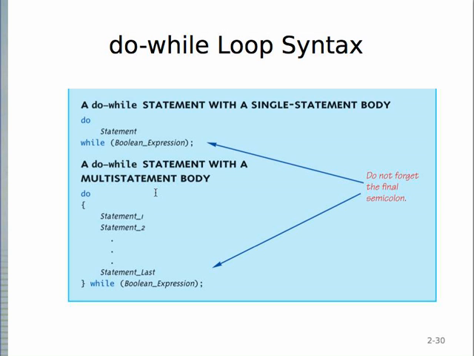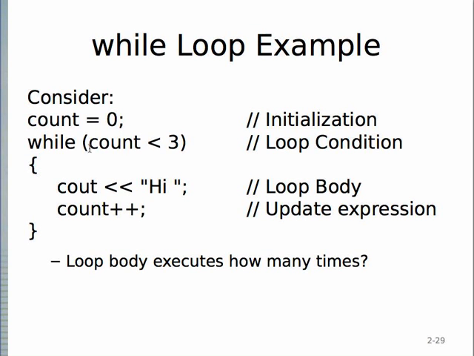Do whiles work differently only in that you're guaranteed to execute the loop body or the statement at least once. So that's the difference between do whiles and whiles, same as in Java. It's possible that this Boolean expression could be false the first time you encounter the while, and so you skip the loop completely. That is possible. In this case, it's not. In this case, count is 0. 0 less than 3 is true. And so you will be guaranteed to execute the loop body once in this case. But it is possible, if this Boolean expression is false, that you do not execute the loop body at all.